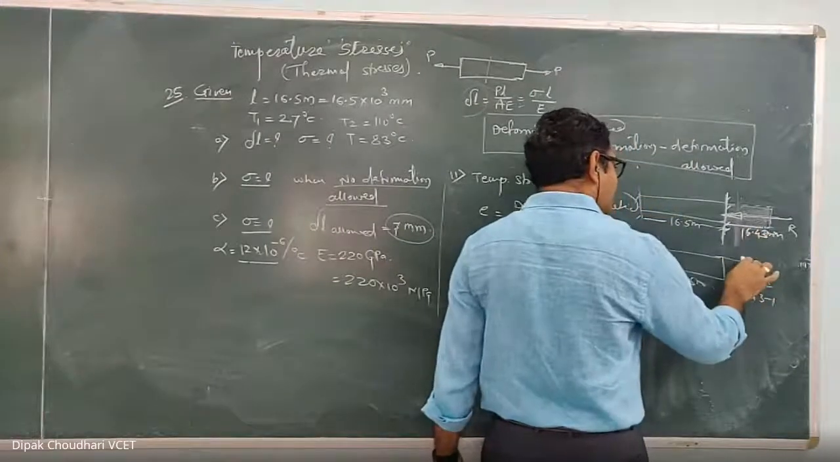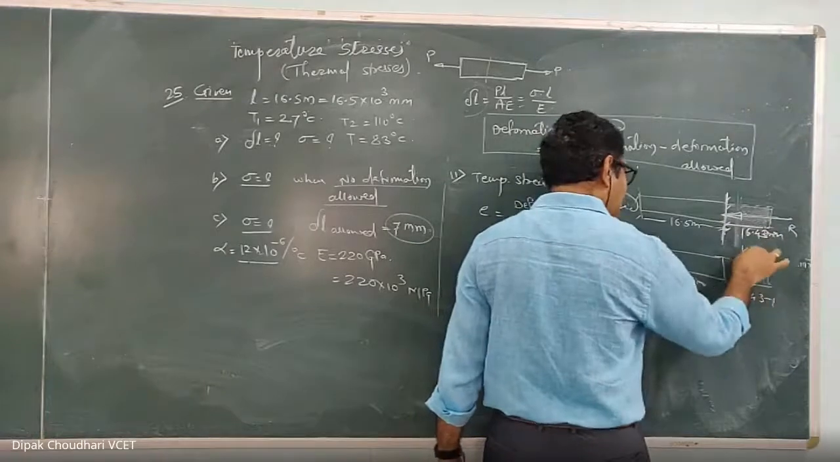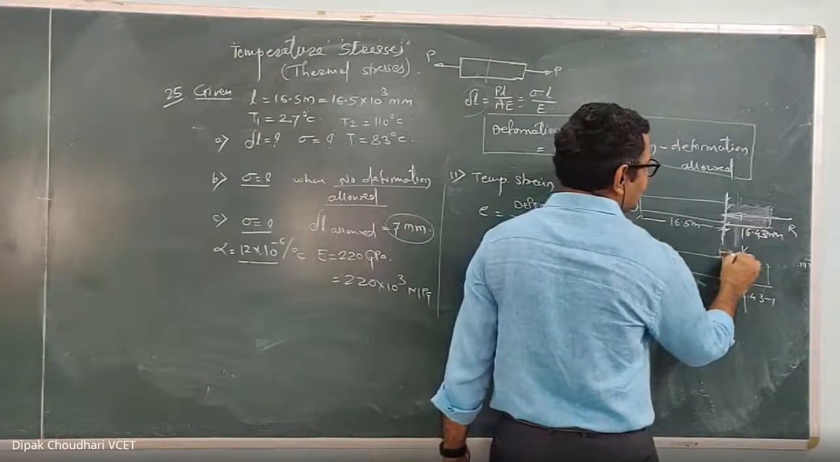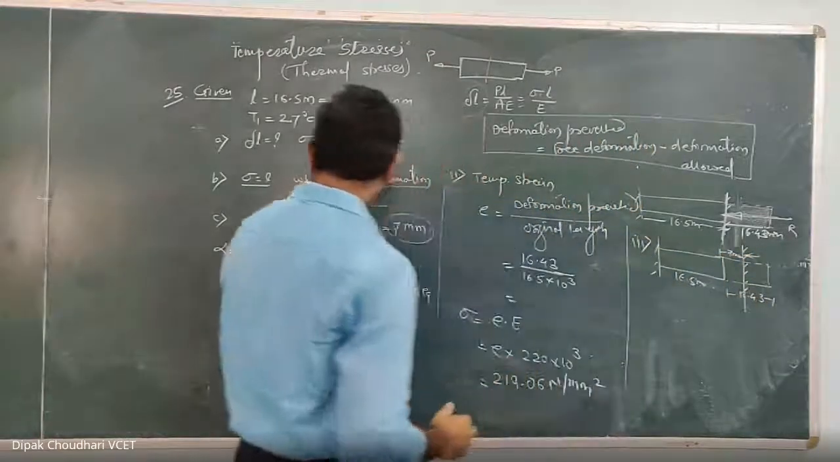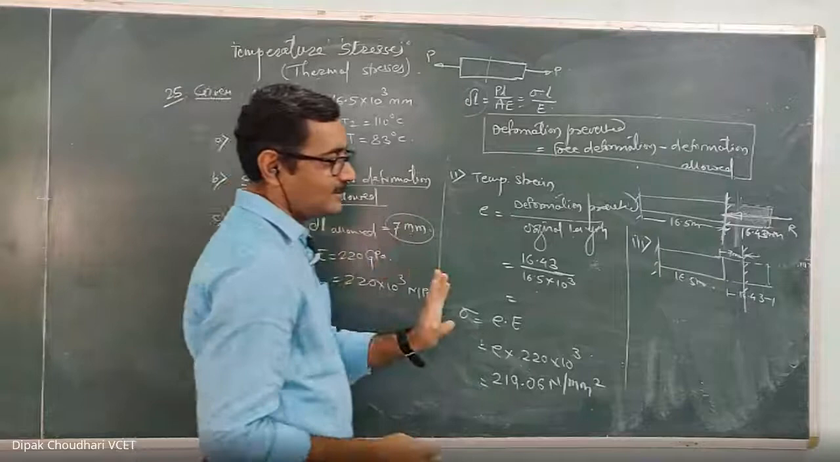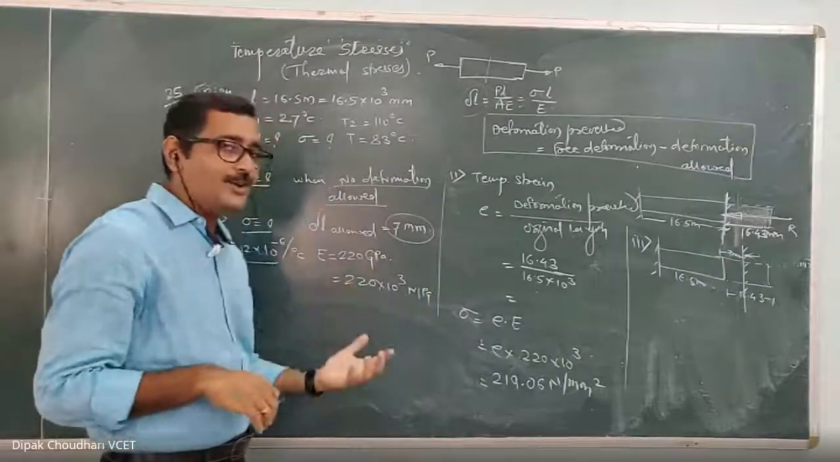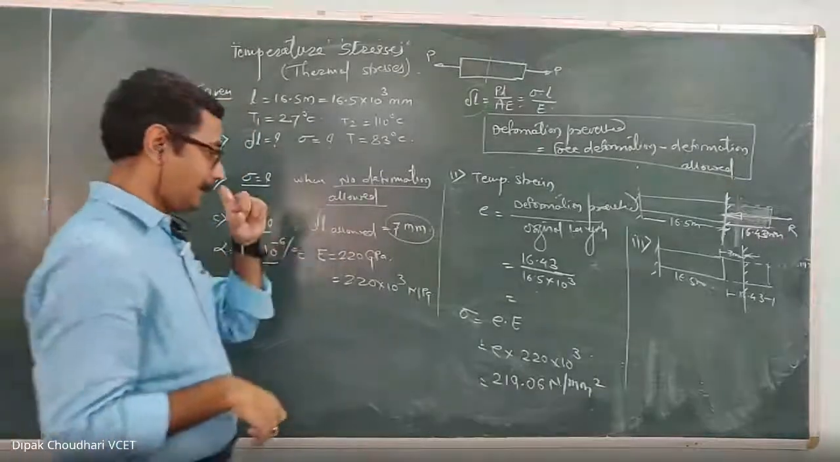But out of that 16.43, here only 7 millimeter deformation is allowed. There may be some gap over here. So this 7 millimeter gap is there. Because of this, 7 millimeter deformation is allowed. Okay. Here, so in that case, when 7 millimeter is allowed out of 16.43, what will be the temperature stress?